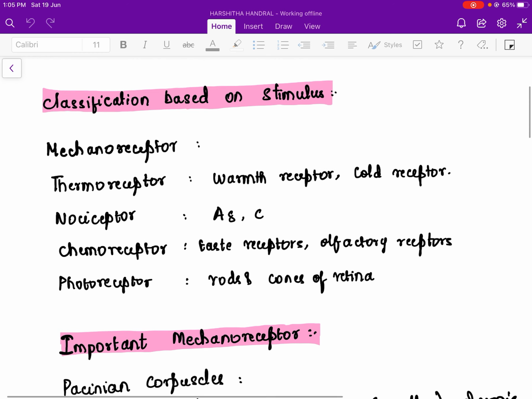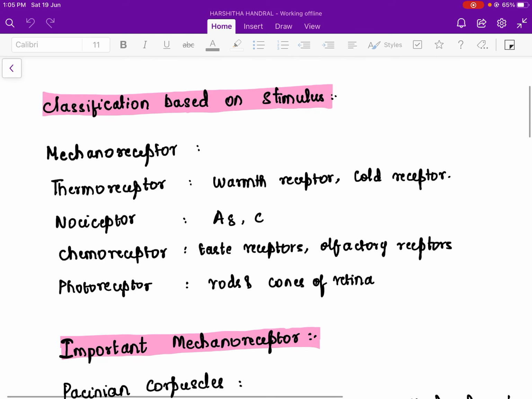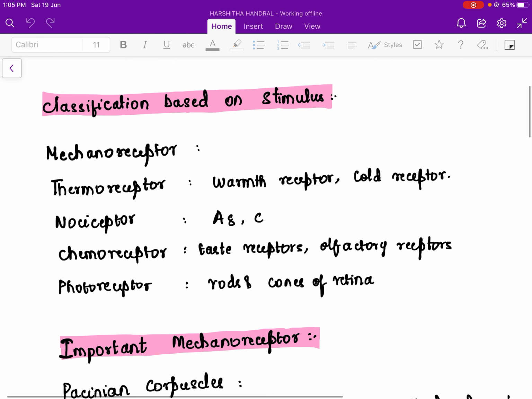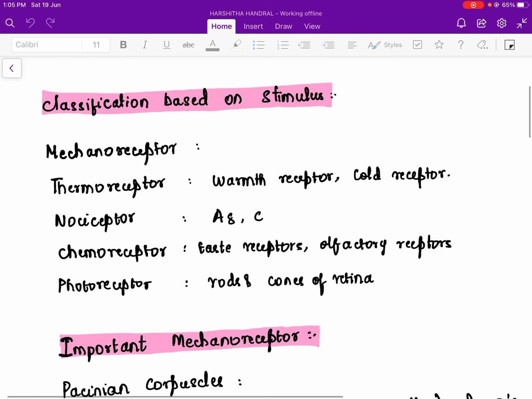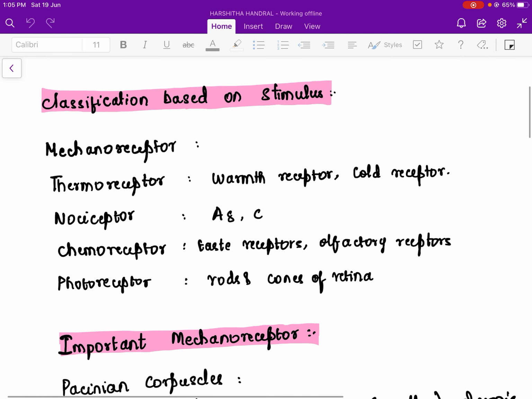Whereas C fibers, coming to the C fibers, these are also pain receptors only. What kind of pain? Pain that is caused by a chemical or a thermal stimulus, like when you use a matchstick, that creates a sound which sounds like a C. That kind of pain, a thermal noxious stimulus, is carried by this receptor, transduced to action potential by this receptor.